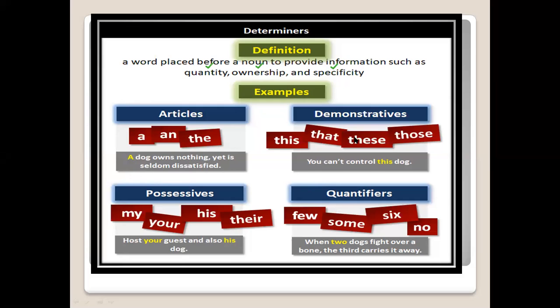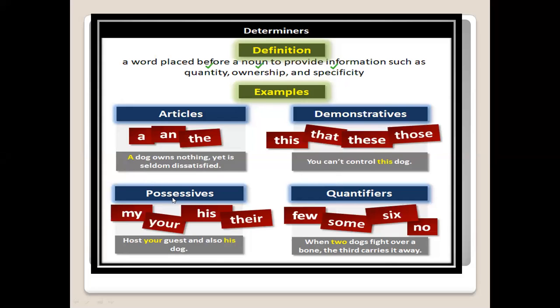Then we have demonstratives. In demonstratives, when we are pointing out towards something: you cannot control this dog. आप point out कर रहे हो इस कुत्ते की तरफ कि आप इस dog को control नहीं कर सकते हो. Pointing out towards that one particular dog. So this, that, these, those are demonstratives.